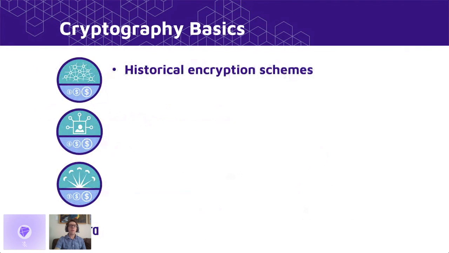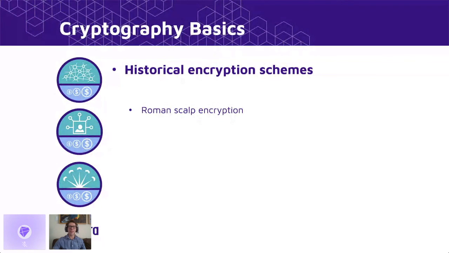So encryption is one of the oldest cryptographic problems, and there were many flawed solutions actually before there were any good ones. So for example, Roman generals used to tattoo messages onto the scalps of their messengers and then let their hair regrow and then send them off to deliver the message, in hopes that whoever captured them, an enemy, would not think to shave their head and look for the message.